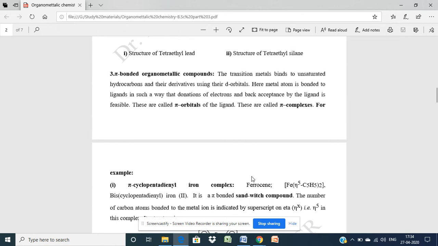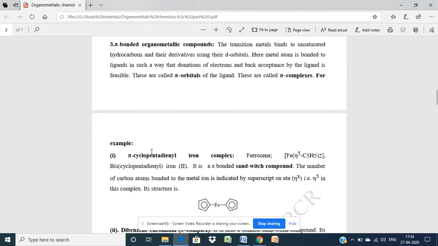Now we are moving to the pi bonded organometallic compounds. Here we see that transition metals bind to unsaturated hydrocarbons and their derivatives using their d orbitals. Pi bonded organometallic compounds are generally formed with the d block elements. So here are some examples of pi bonded organometallic compounds.